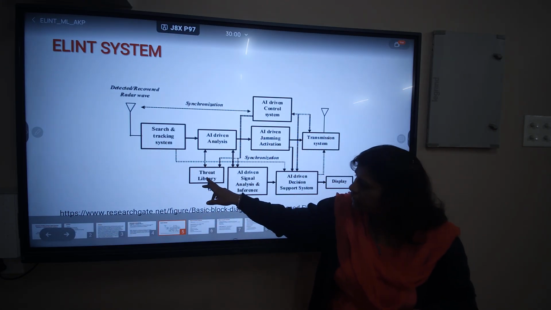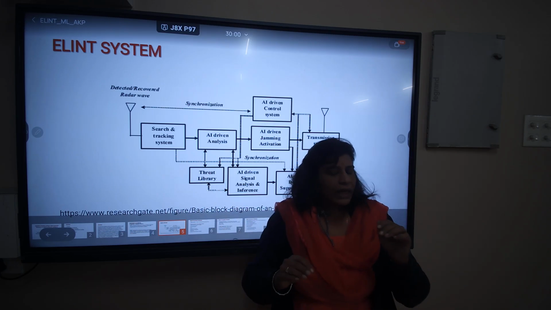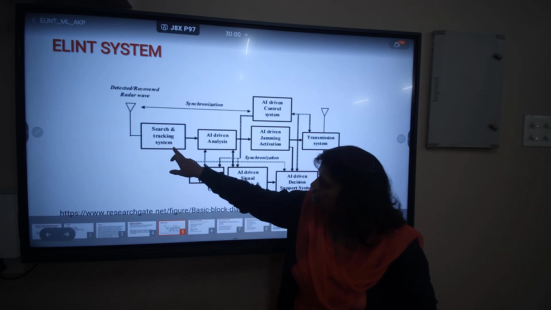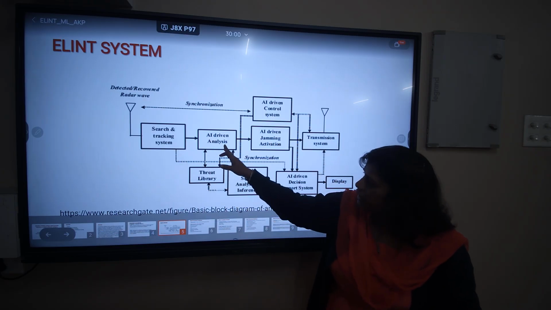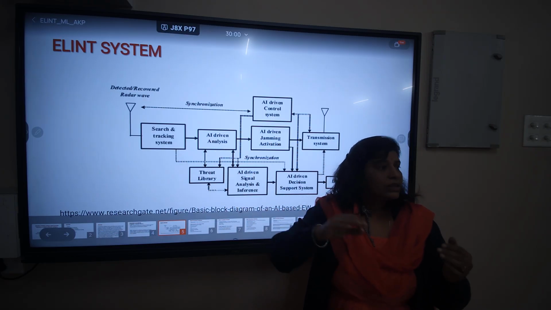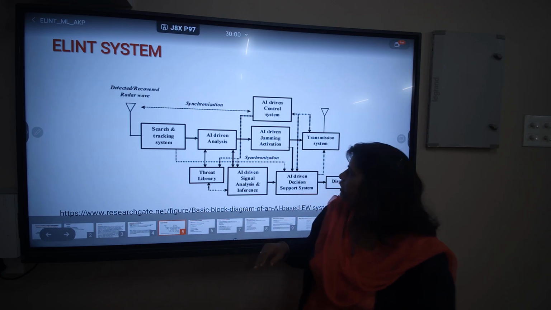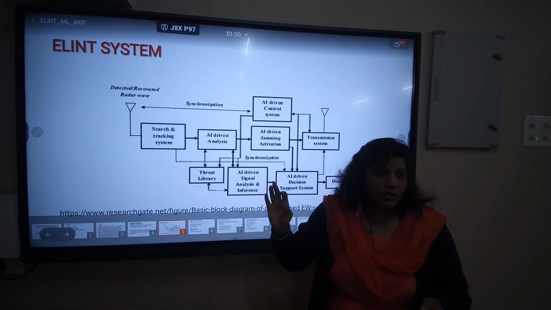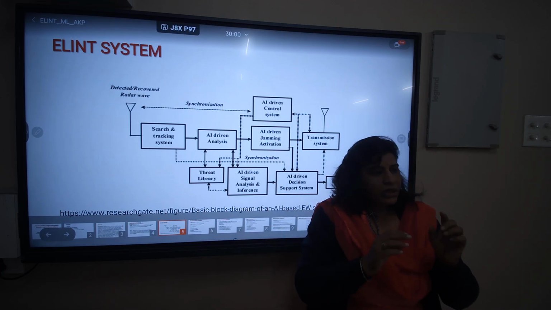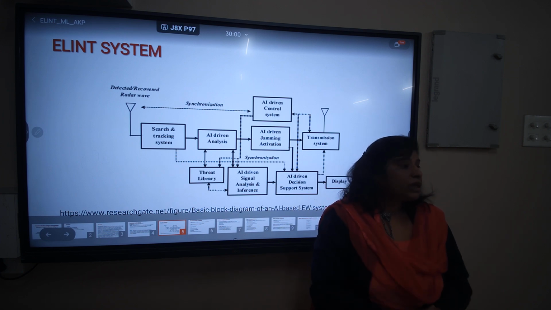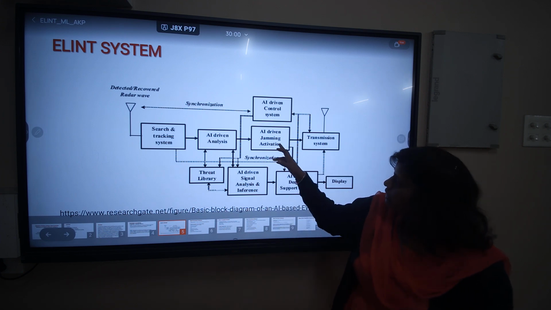The threat library: we all know that AI is data hungry. The search and tracking system is here. AI driven analysis is done, that is, where the signal came from, who sent it, why it was sent, and what information it carries. Jammers interfere with the communication: signals of the same frequency are transmitted so that other people cannot communicate. So these are the jammers used here.